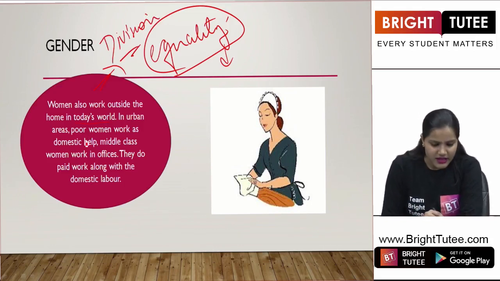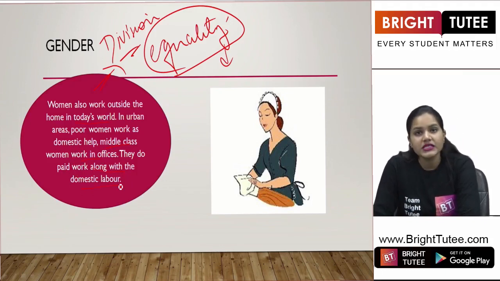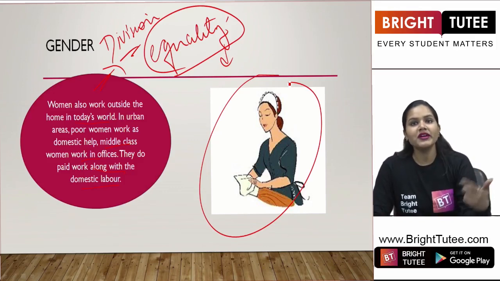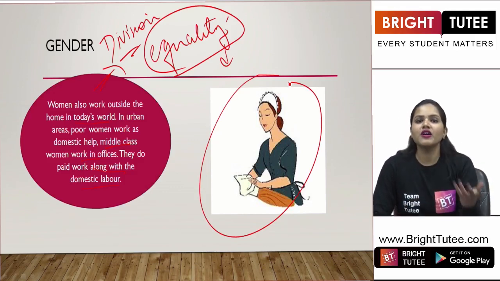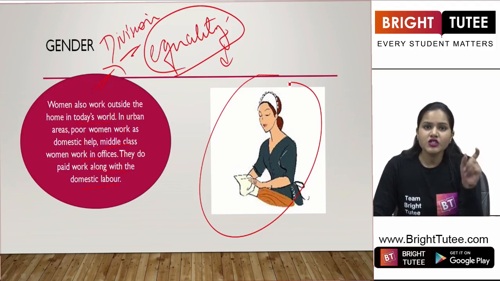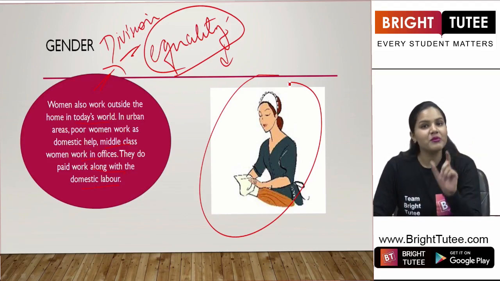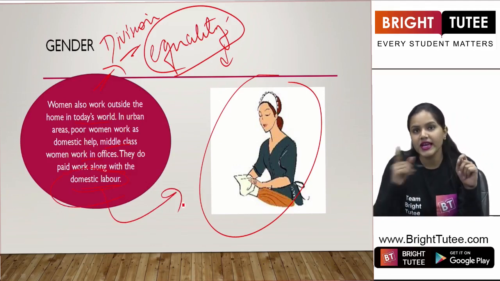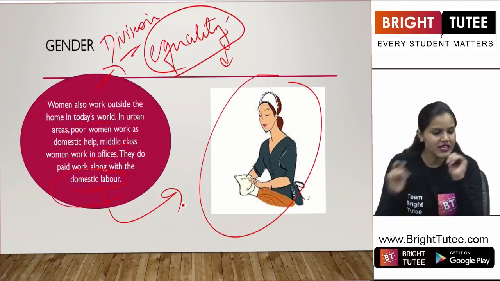So in urban areas, poor women work as domestic help. Middle class women work in offices. They do paid work along with domestic labor. Yes, when we are talking about women, now they are responsible for working outside the home. In the urban areas, women from the middle class or high class go to offices. Women belonging to poor class families work as domestic help, right? So they are definitely doing work outside the home, but the main responsibility again is the domestic labor, the work that they are doing inside the home. So we have to understand this point here.